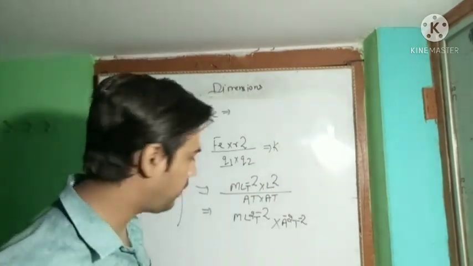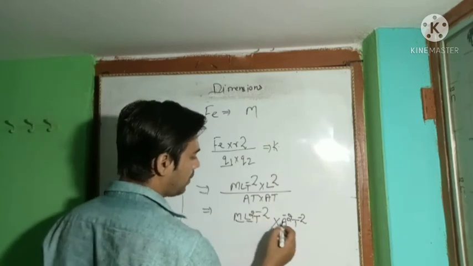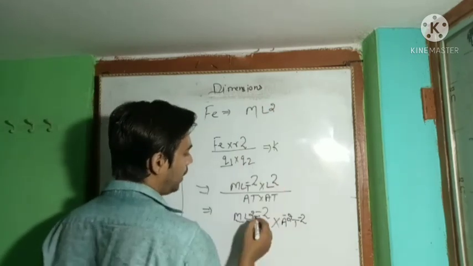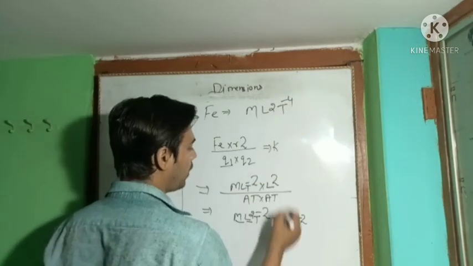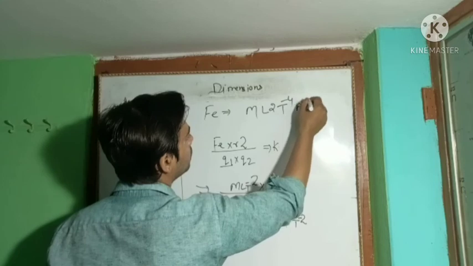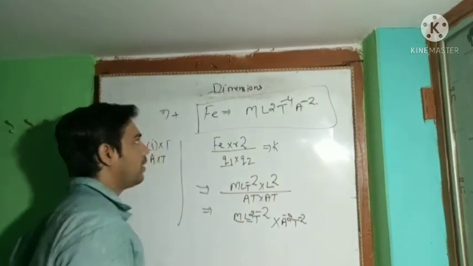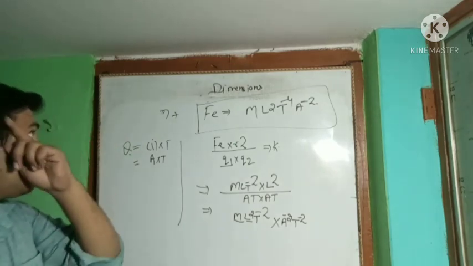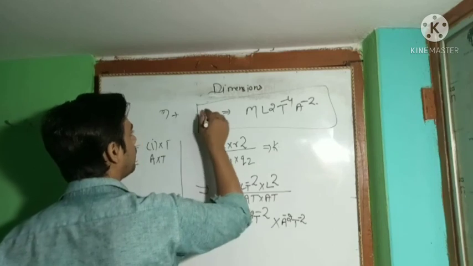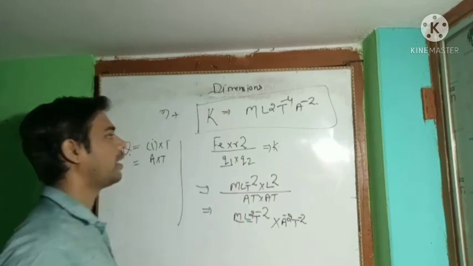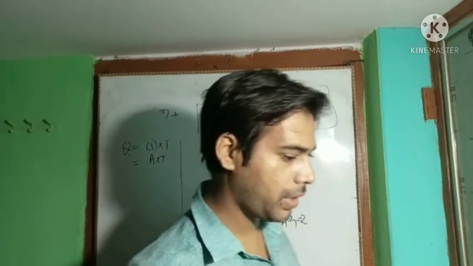We can write the final value as m L square, t to the power minus 2 and t to the power minus 2, so it will be t to the power minus 4, and A to the power minus 2. This is the dimension of the dielectric constant K, from the electrostatic force F.